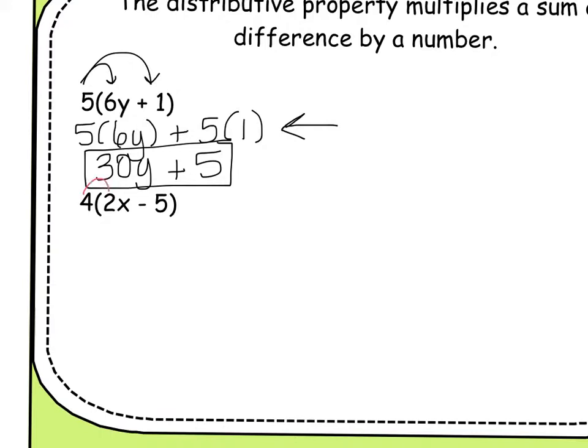So on the next one, we have 4 times 2x. Be careful because it's a minus sign. Then we have 4 times 5. 4 times 2x is 8x minus 4 times 5 is 20.